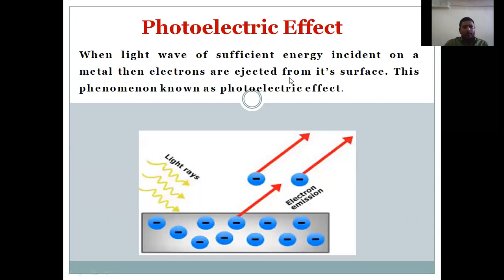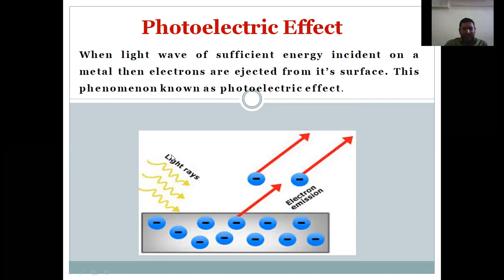Photoelectric effect. When light energy in the form of photons or particles strikes a metal piece or metal plate with sufficient energy, then electrons are ejected or emitted from the surface of the metal. This effect is known as the photoelectric effect.